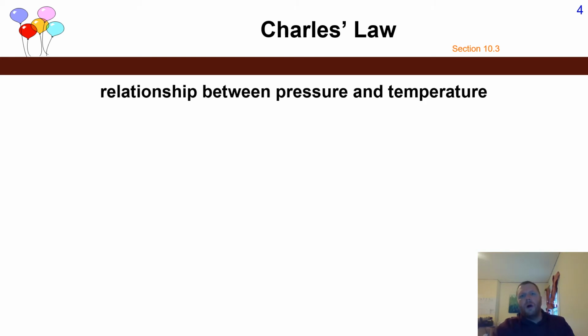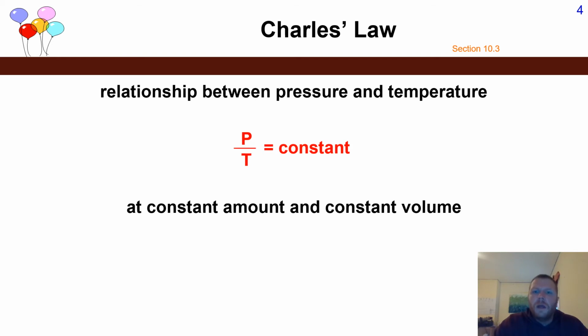Charles's law also gives us some insight into the relationship between pressure and temperature. There's a direct relationship between pressure and temperature. So as the pressure goes up, the temperature of something is also going to go up.